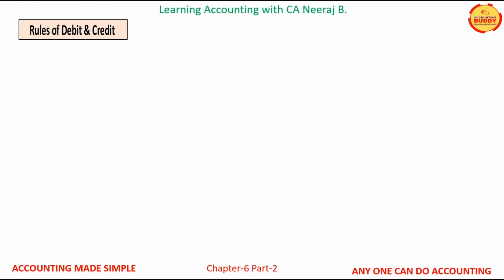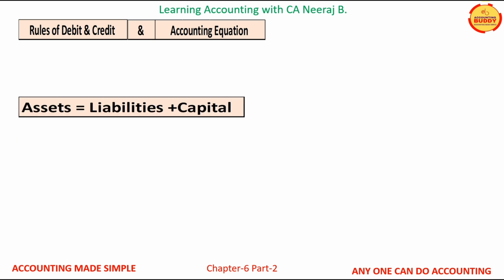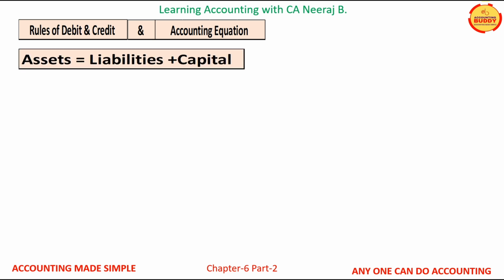Another way of understanding the rules of debit and credit is through the accounting equation. Assets of the business are always equal to the liabilities and the capital of the business. Through the below tabular form for each type of account, let us further strengthen our understanding of the accounting rules.